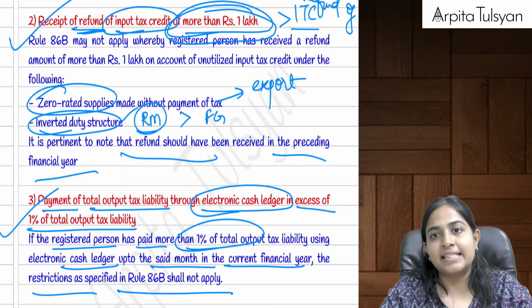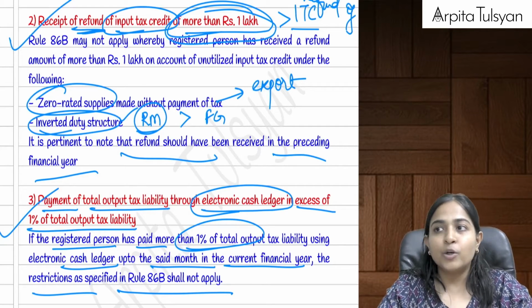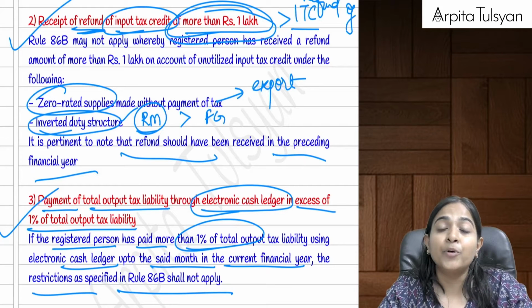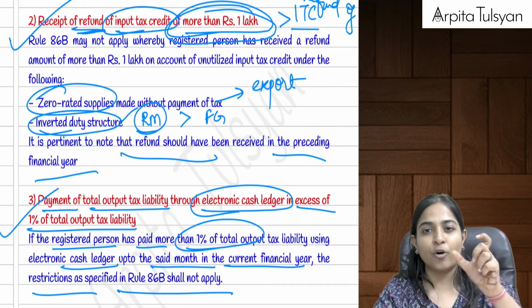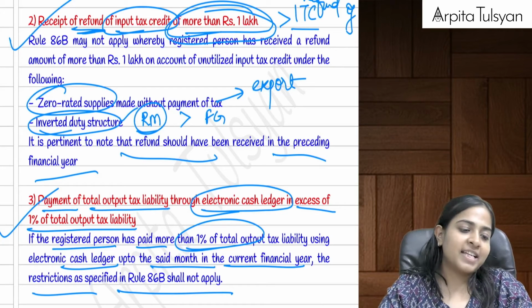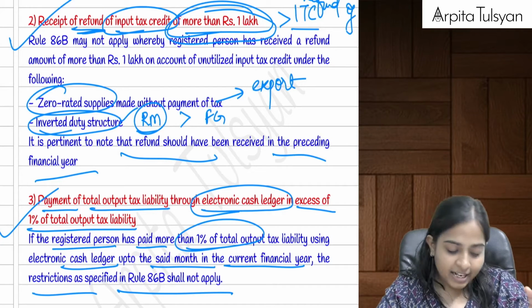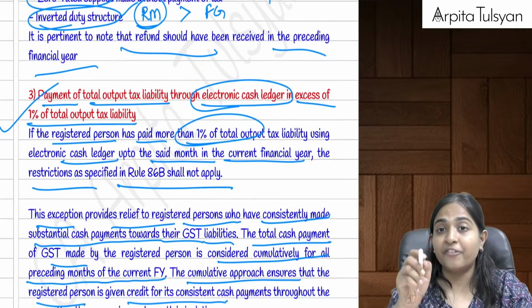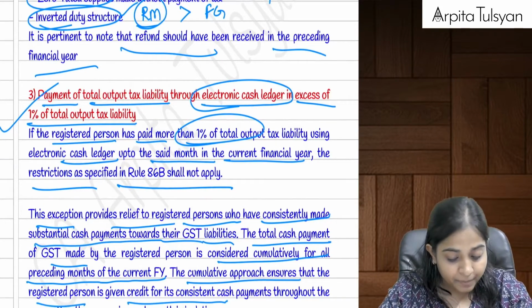Okay, in the last year, it can be due to export sales, or it can be due to inverted duty structure where the rate on raw material is more than the rate on finished goods. Then in such cases it is considered that they are genuine persons again. Okay, refund received in the preceding financial year.